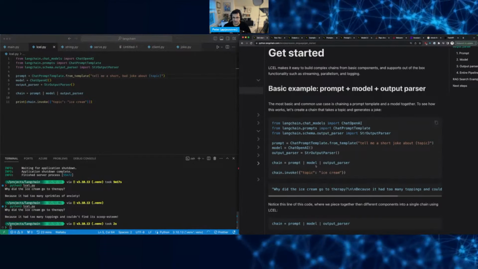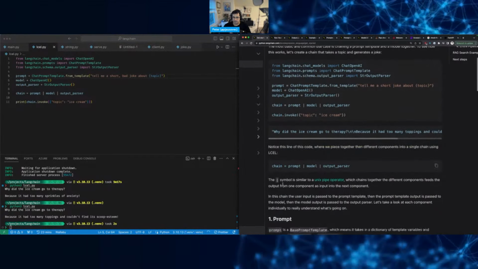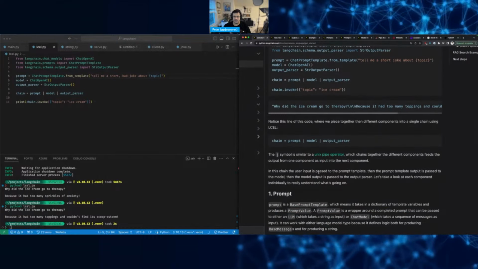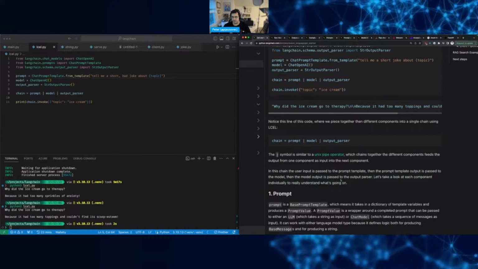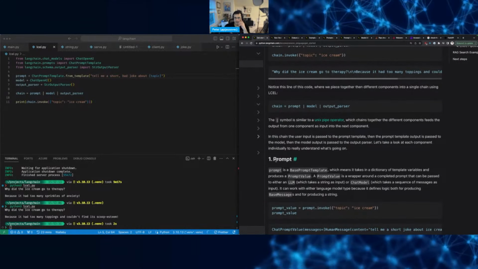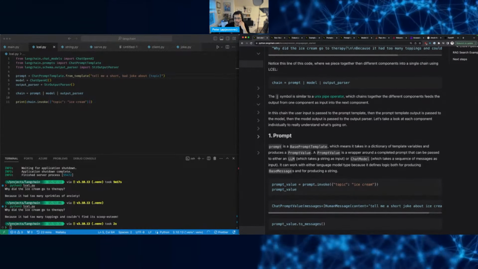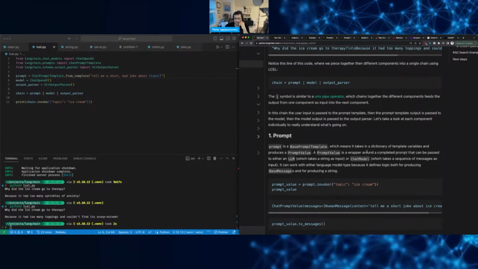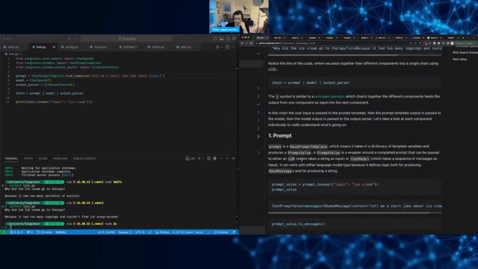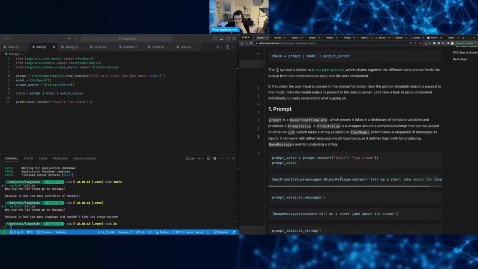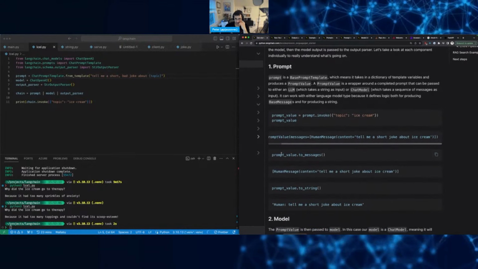definitely interesting. Okay. Notice the line. Yep, we chain it together. Yeah, the Unix pipe operator. Input, yep. The template is passed to the model, and the model is passed to the parser. Perfect. So the prompt, we know that. The prompt value is a wrapper on the completed prompt for a chat model. We can convert it to messages as well.